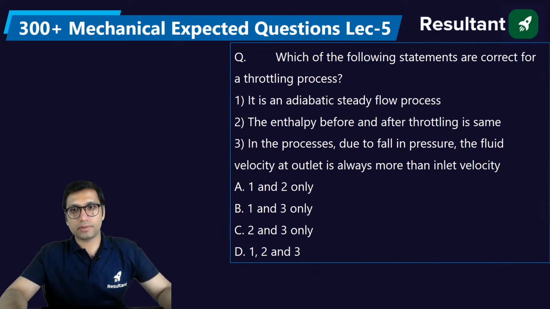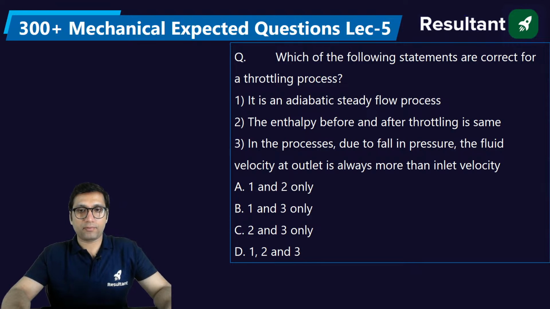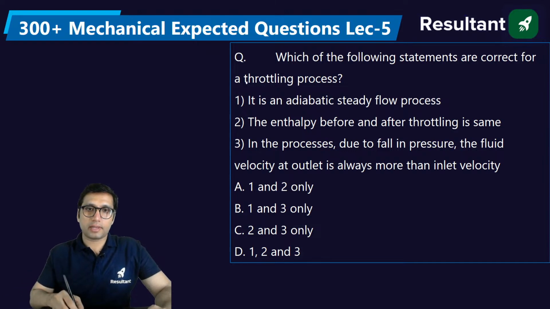Next question, which of the following statements are correct for a throttling process? It is an adiabatic steady flow process. The enthalpies before and after throttling are the same. In the process, due to fall in pressure, the fluid velocity at the outlet is more than the inlet velocity. We all know what a throttling process is. A throttling process is a process where enthalpy remains constant.